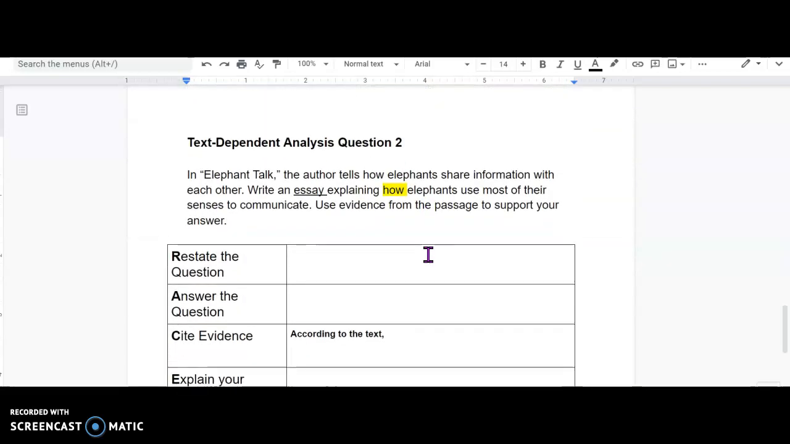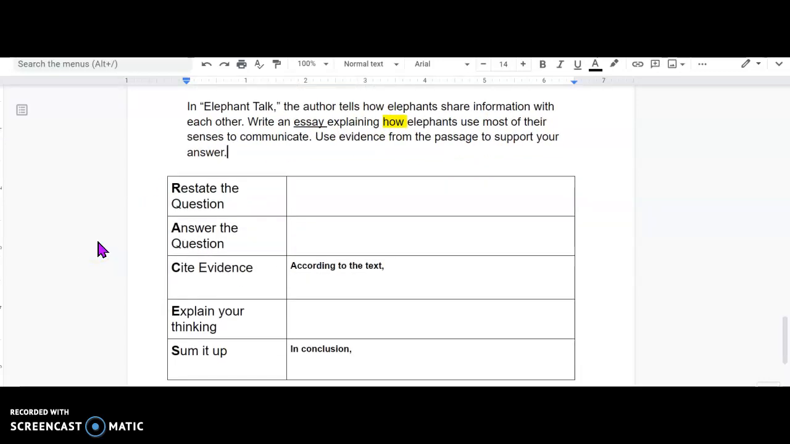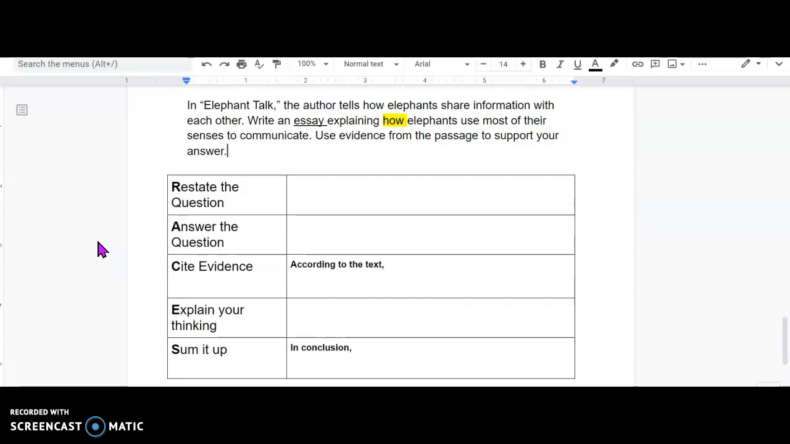That was awesome. I learned a lot about elephants. I hope you did too. So now it's time to write an essay explaining how elephants use most of their senses to communicate. Remember, we're using our RACES format because we want to make sure that we're really stretching out our answer. And again, if I go too fast or if you want to hear something again, remember you can pause the video and go back to rehear that.